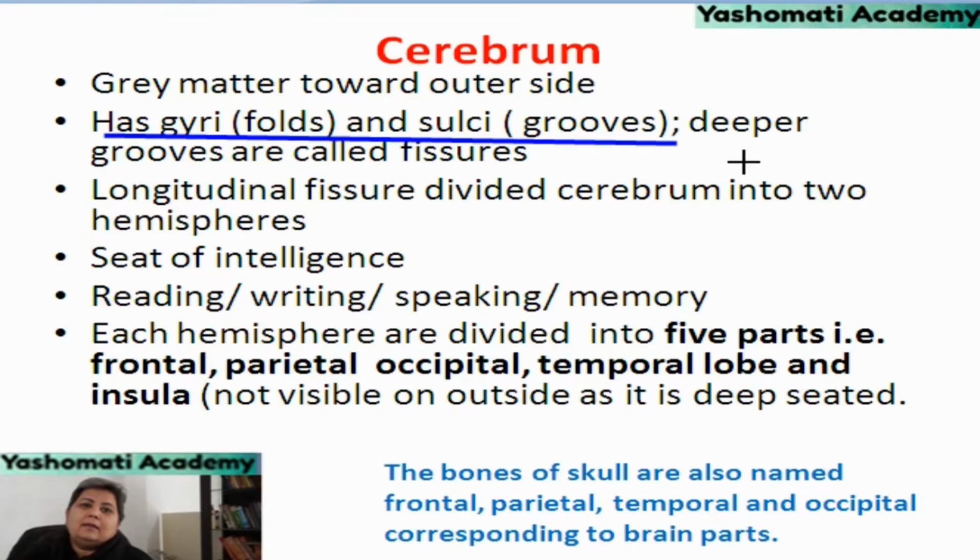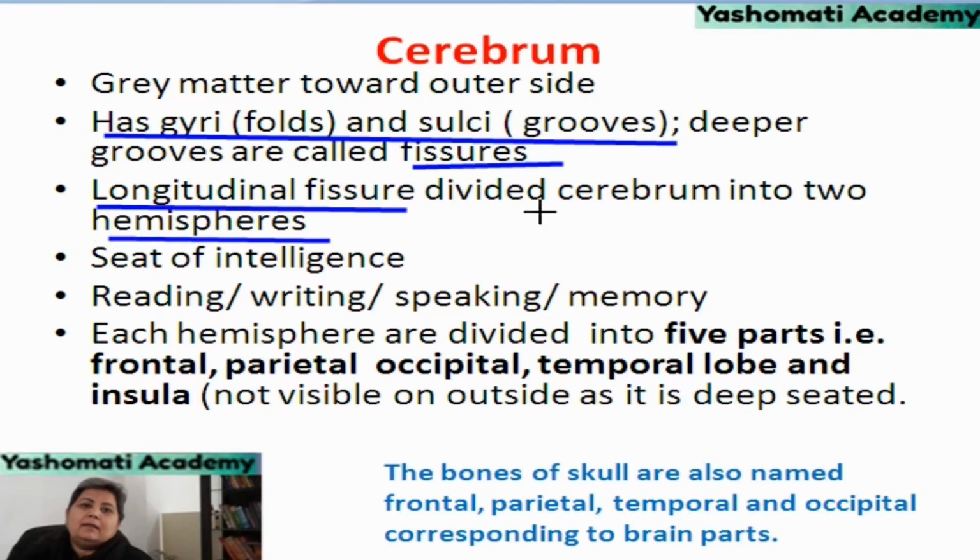More surface area means more neurons can be accommodated in the brain. Besides these sulci, which are not very deep, there are some deeper grooves also present, and they are called fissures. We have already studied one such fissure, which divides the cerebrum into two hemispheres. That is the longitudinal fissure.